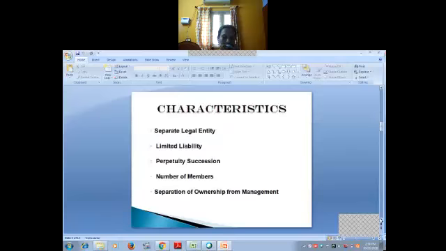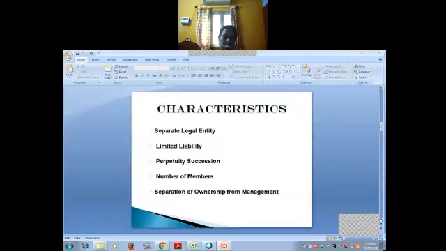Now we are going to see the characteristics of joint stock company. First, separate legal entity. Under incorporation, the company becomes a separate legal entity. As compared to its members, the company is distinct and different from its members, because the entity will be somewhere and the management will be somewhere else.